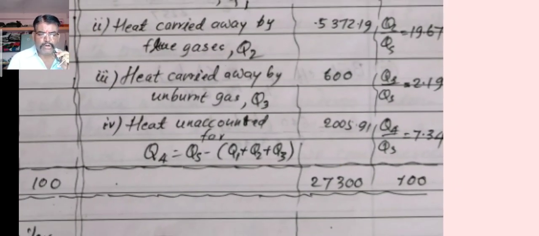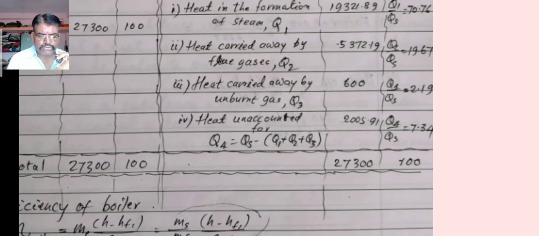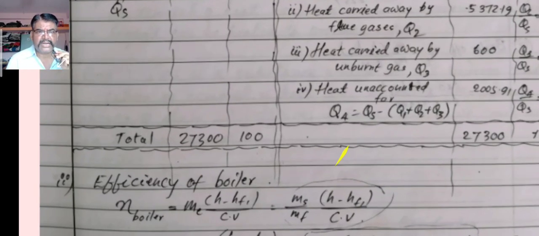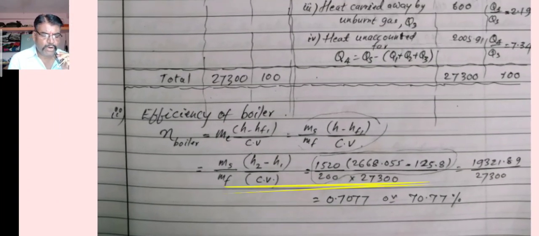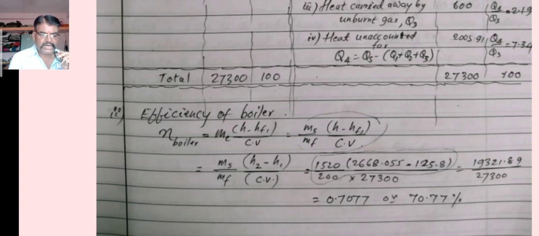Therefore if the value of heat supplied is equal to 27300, that is 100%, then the values of heat expenditure is equal to RHS. It means the value of LHS is equal to the value of RHS. It means the value of heat supplied is equal to the value of heat expenditure.